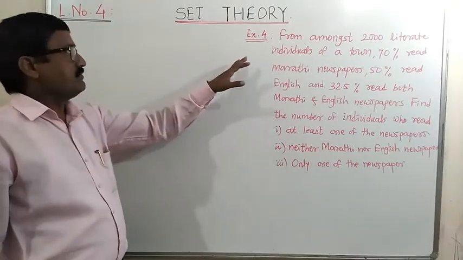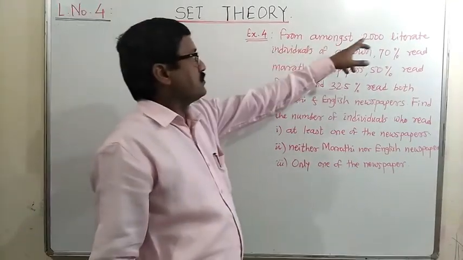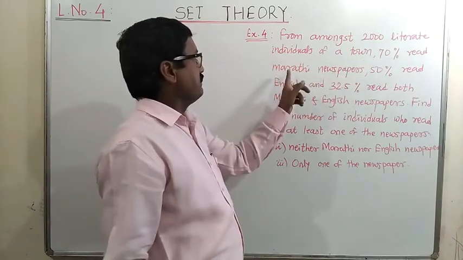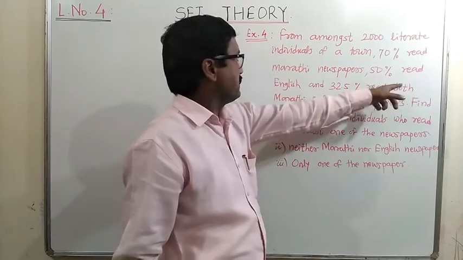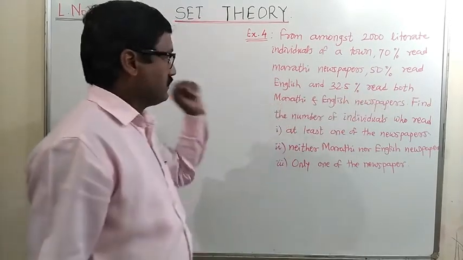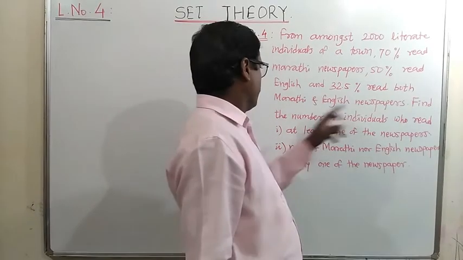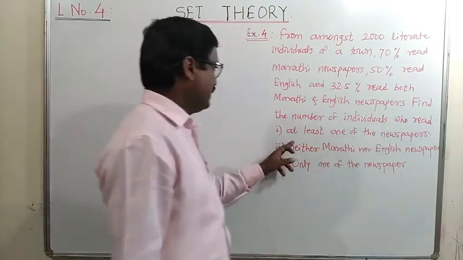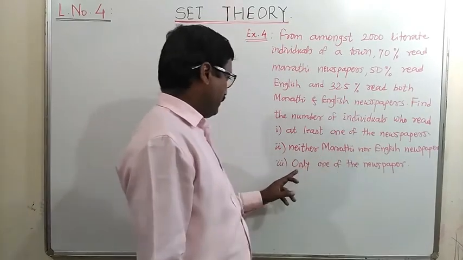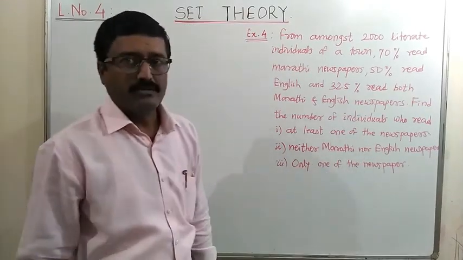Now see this example number 4. From amongst 2000 literate individuals of a town, 70% read Marathi newspapers, 50% read English, and 32.5% read both Marathi and English newspapers. Find the number of individuals who read at least one of the newspapers, neither Marathi nor English newspaper, and the third one is only one of the newspapers.